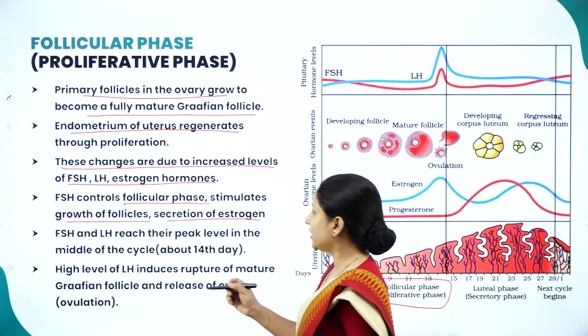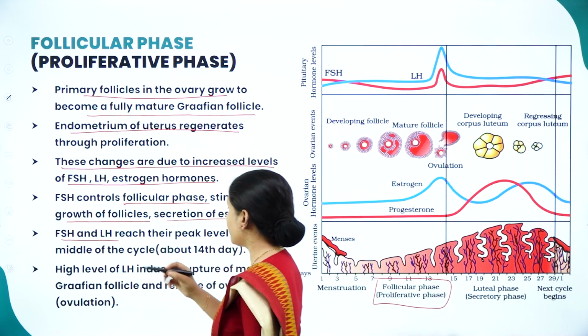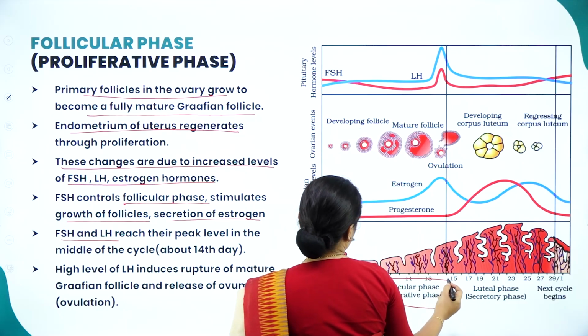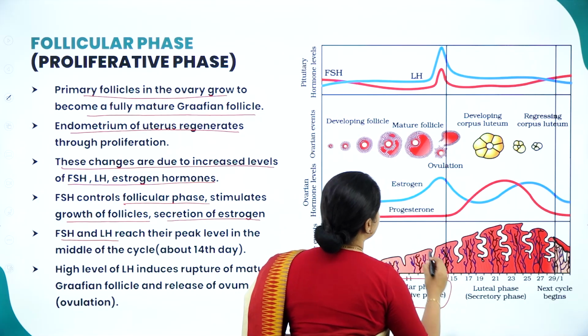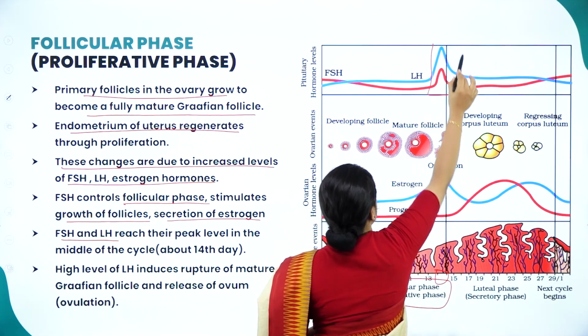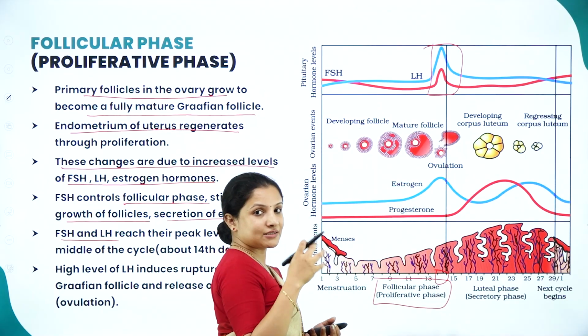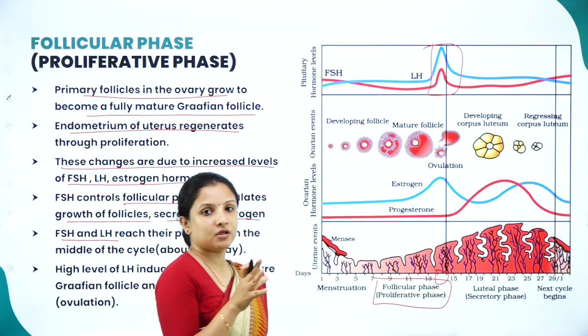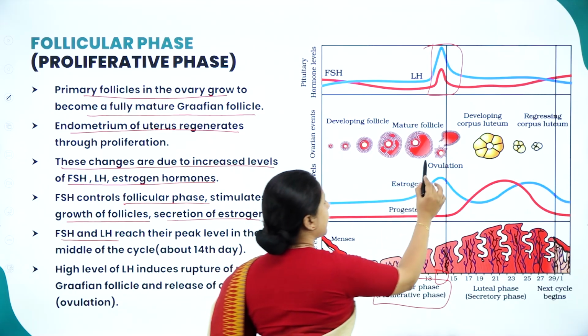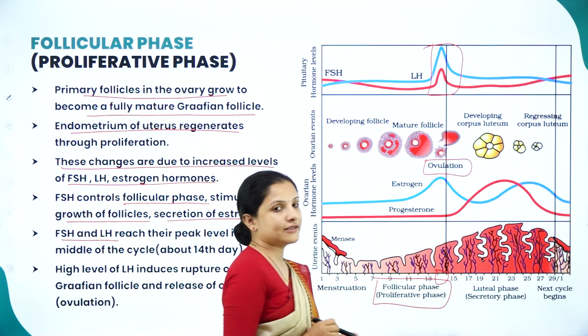Next, the follicle stimulating hormone and luteinizing hormone reach their peak level in the middle of the cycle. As I told you, on the 14th day they reach the peak. Why? Because at that time the rupturing of the Graafian follicle has to take place and the ova or the egg has to be released.